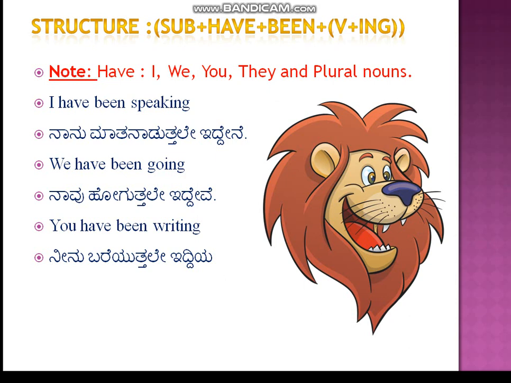It's not interrogative. If you say something in Kannada like a question, then it is interrogative. This is an assertive or declarative sentence. You have been writing. Okay.